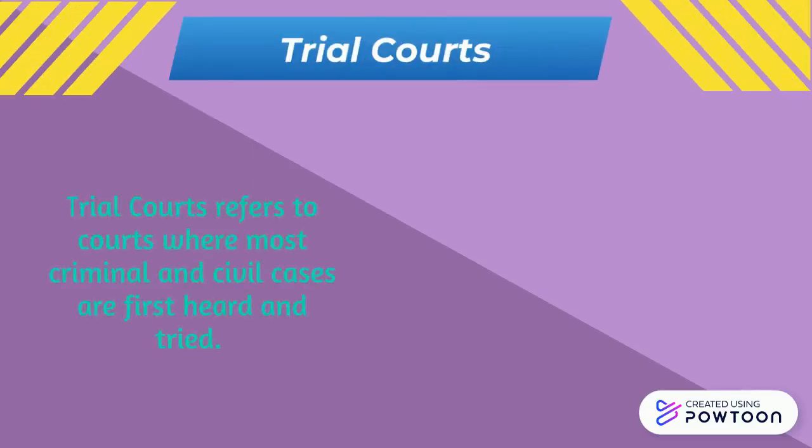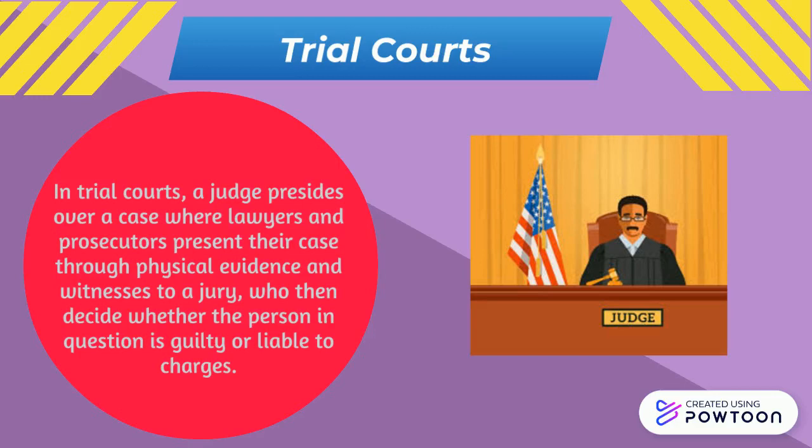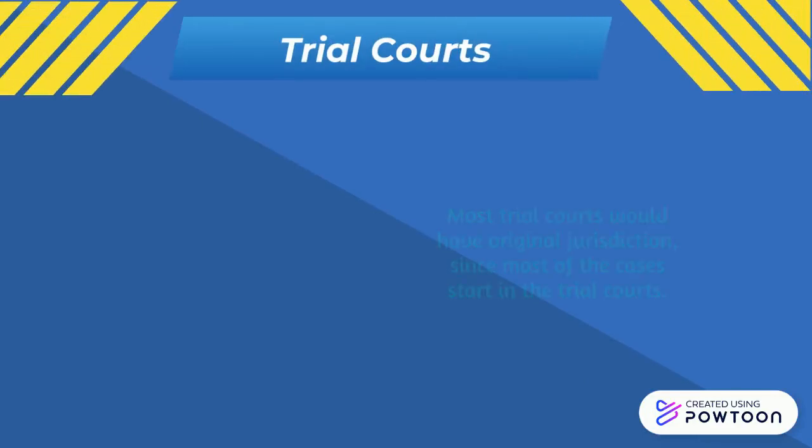Trial courts refer to courts where most criminal and civil cases are first heard and tried. In trial courts, a judge presides over a case where lawyers and prosecutors present their case through physical evidence and witnesses to a jury, who then decide whether the person in charge is guilty or liable to charges. Most trial courts have original jurisdiction since most of the cases start in the trial courts.